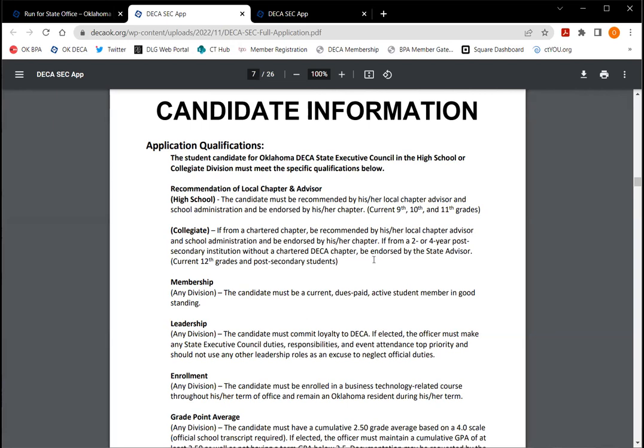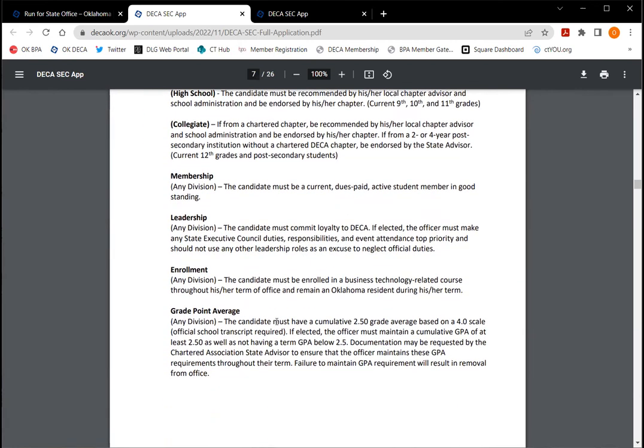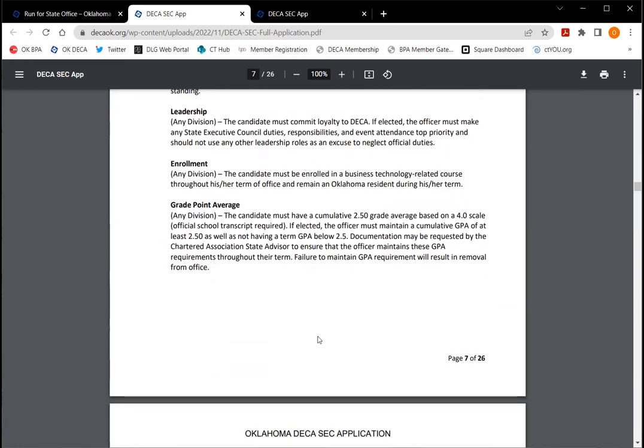Okay, and with collegiate, you can be at a 2-4-year university or college, or you can be at a technology center. So we have a wide range of opportunities there for our members. Okay, so membership, you must be an active, paid, in good standing member to apply to be a candidate and things like that. So make sure that that is good. We go through some grade point average information here, with the point being that school comes first. So your CTSO is here to support your academic career, not to be detrimental to it. So just make sure that you have things in order. If this is not your year, then maybe next year is.